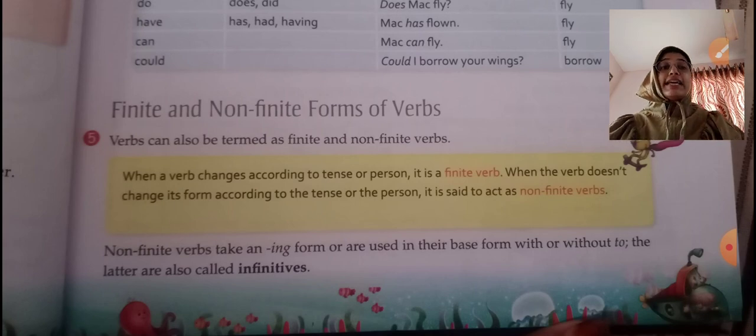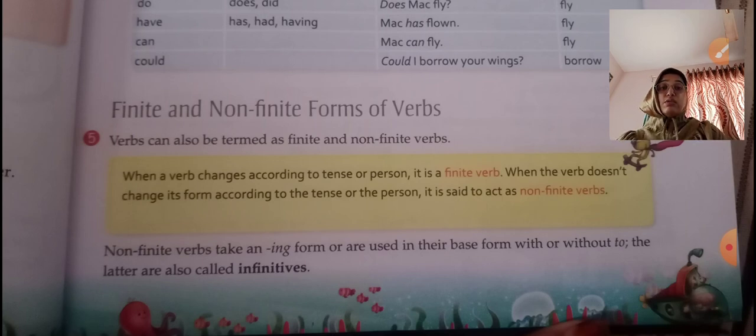Okay, now finite and non-finite forms of verbs. What did we learn till now? We learned what verbs are, and what transitive, intransitive and incomplete verbs are. Then we learned direct and indirect object. When we ask the question with what, the answer is always the direct object, and when you ask for whom and to whom, we get the indirect object. Then we learned main verbs and auxiliary verbs. Main verbs are words which do not require helping verbs to complete their meaning.